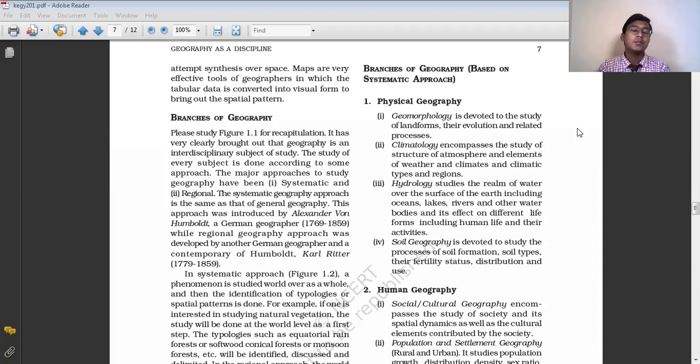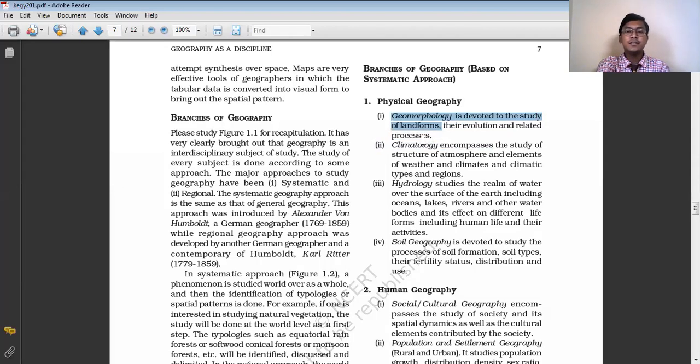Like in chapter number 2, we studied the physical features of India. We studied the different landforms of our country. That study about the different landforms was actually a part of geomorphology. We did not discuss in detail the causes, factors and all, but we discussed an overview of the landforms, which is a part of geomorphology. So geomorphology is a branch of physical geography where we study the landforms, their evolution, and the related processes.